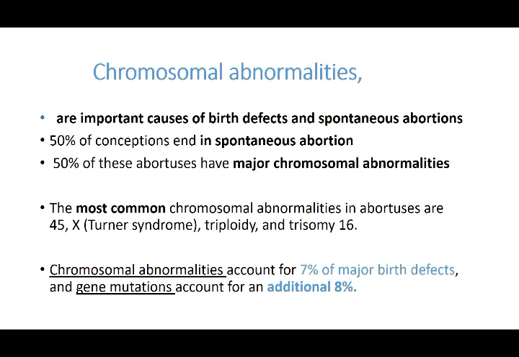We'll discuss gradually. Chromosomal abnormalities account for about 7% of the major birth defects, and gene mutations account for another 8%. So when you say chromosomal abnormalities, 7% are your major defects, and then gene mutation also carries about 8% weightage.